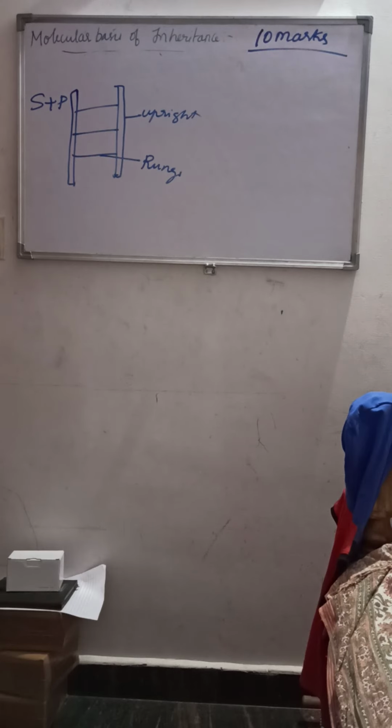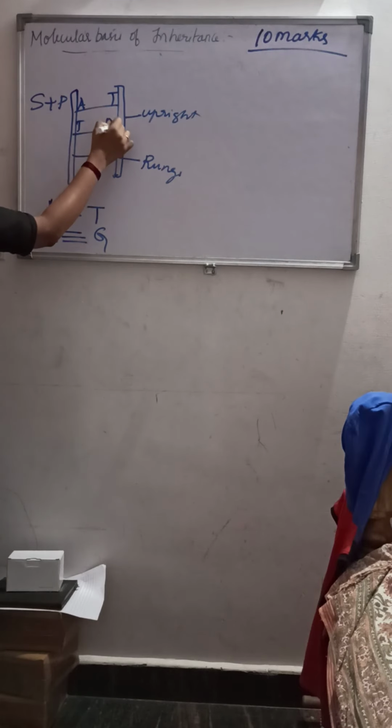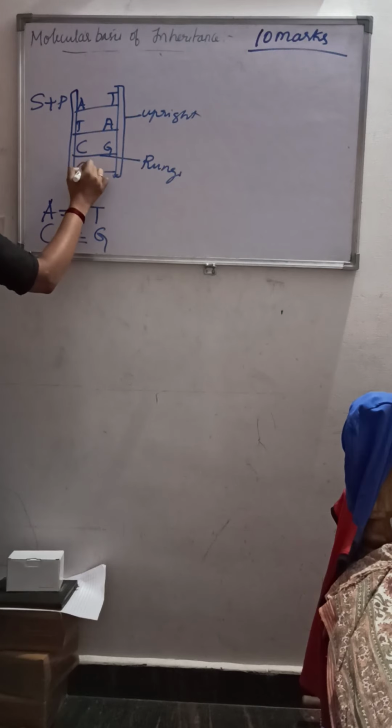According to the base pair equivalence rule, as we know, adenine has a double bond with what? The thymine, whereas C has a triple bond with G. So you can see here, that is A, it is T, T, A, understood? C, G, G, C, like that. So this is how it looks. This is the structure of the polynucleotide chain.